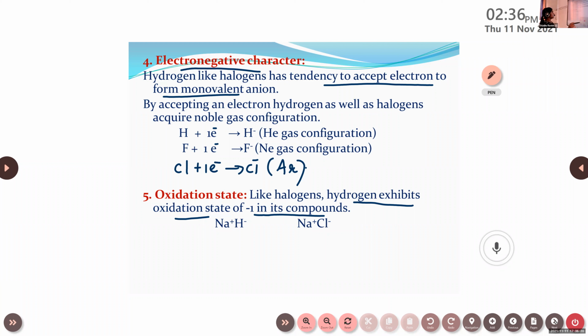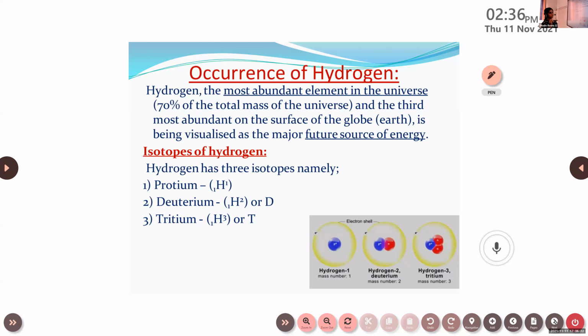So the next one is about the occurrence of hydrogen. I told you hydrogen always exists as a diatomic molecule, right? So regarding the occurrence of hydrogen, it is the most abundant element in the universe. About 70% of the total mass of the universe is hydrogen, okay? And it is the third most abundant on the surface of the earth.